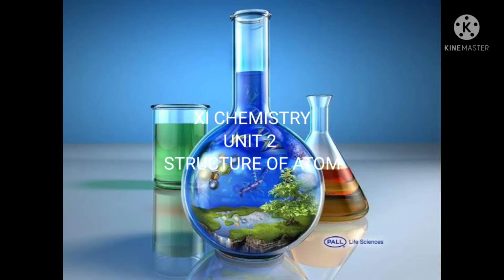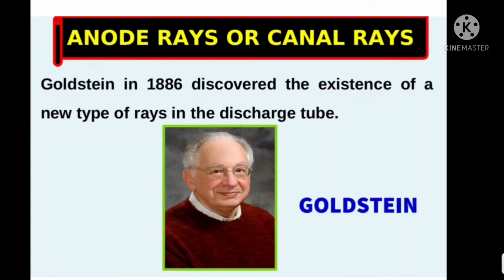In the previous section we had discussed the discovery of electrons. Today we will discuss the discovery of protons and neutrons, and also some atomic models. Discovery of protons: anode rays or canal rays.